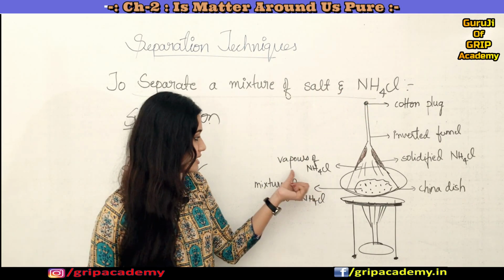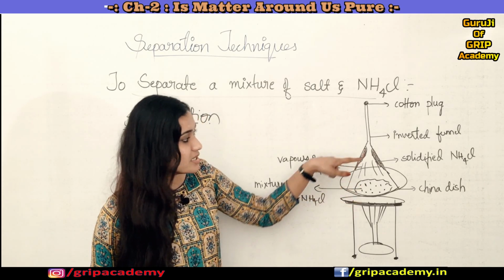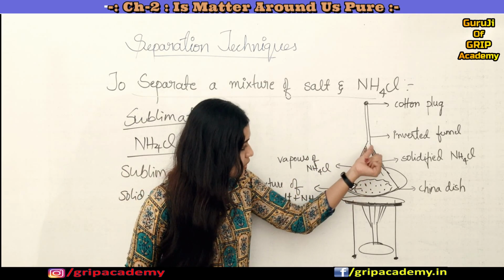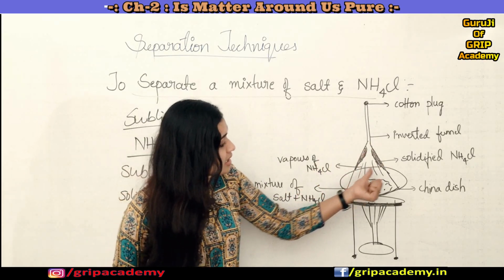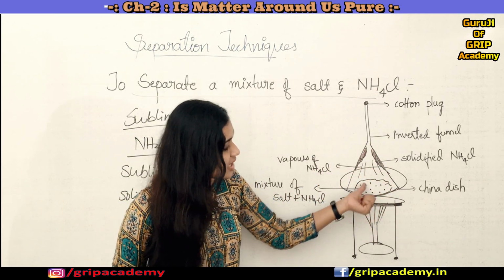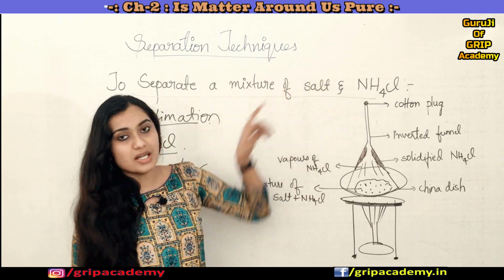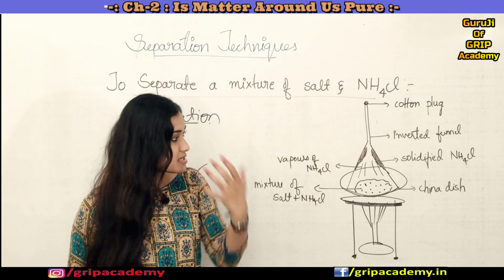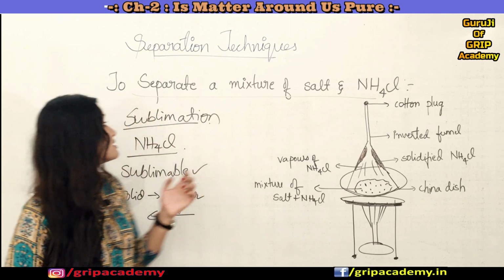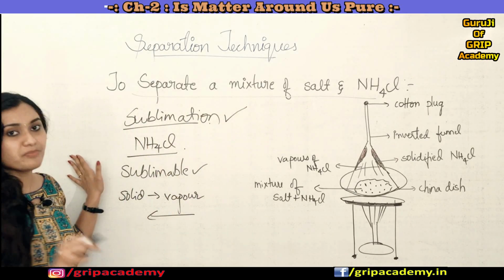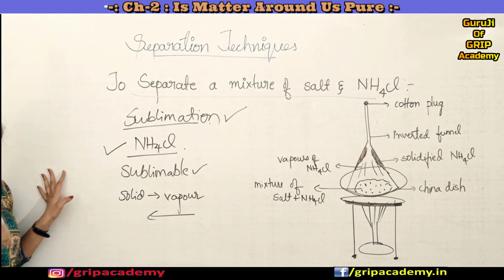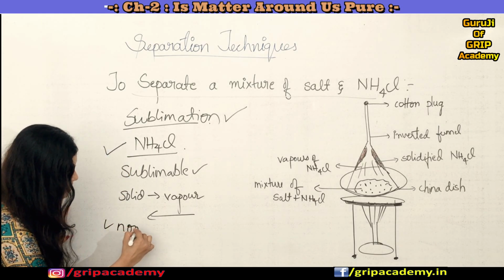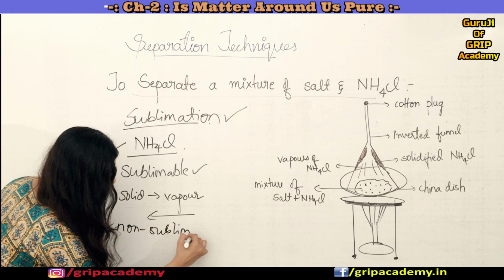So when this NH4Cl is converted into vapor state and then solidified, you can collect that, and whatever is left in the china dish is your salt particles. This is how you can use the technique of sublimation when you have one sublimable particle and another non-sublimable particle.